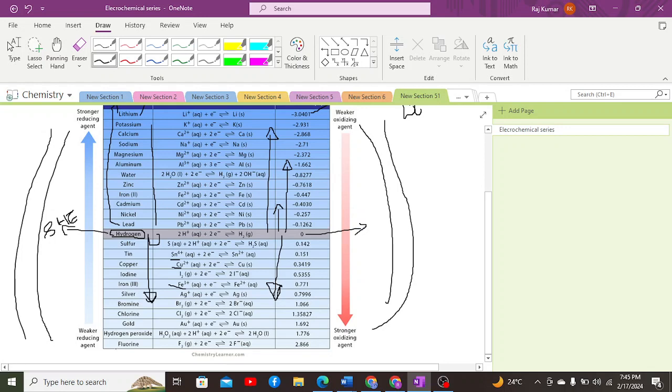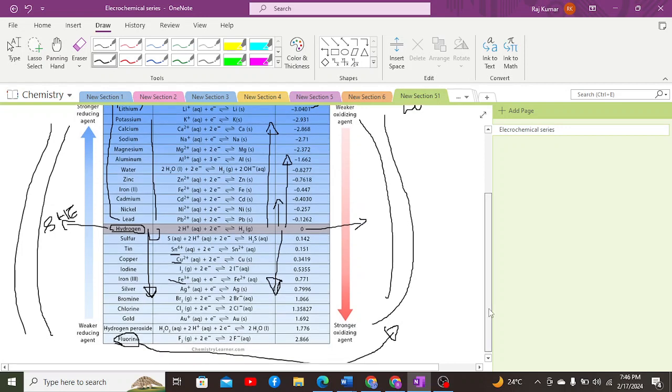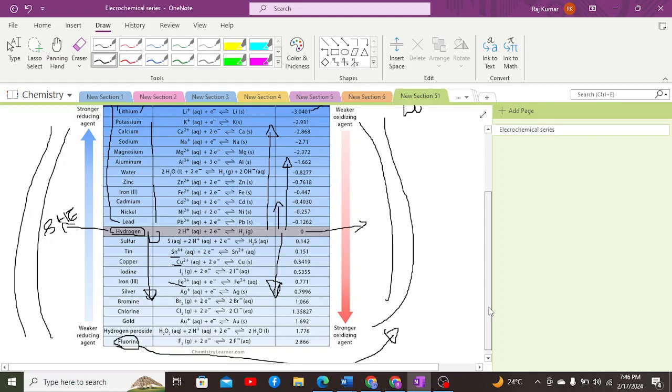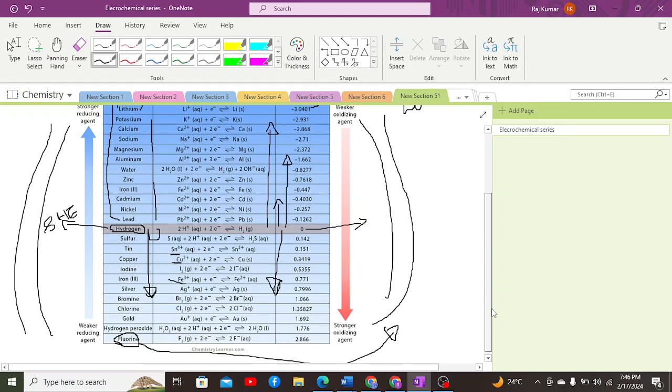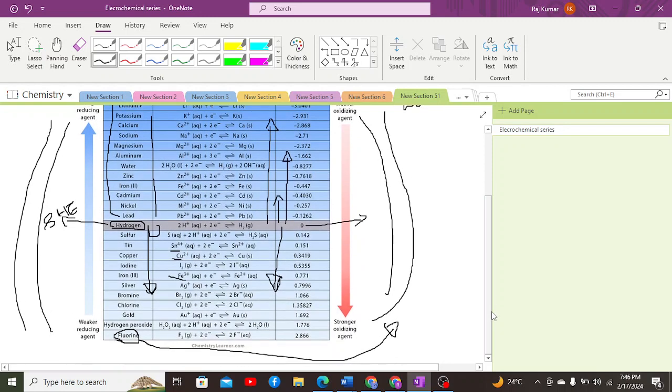And here, as you can see, fluorine, I think fluorine is the non-metal having the most reduction potential, as a result of which it has the most capability to gain electrons. The reason behind it is that it is the most electronegative element, due to which it tends to grab the electron from other elements, causing 100% reduction. And this is why it has the highest value in the electrochemical series.